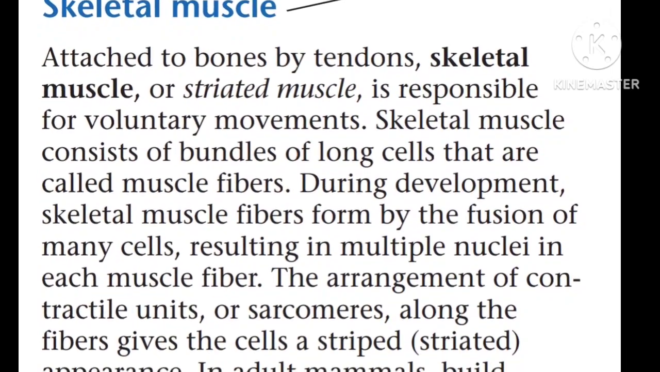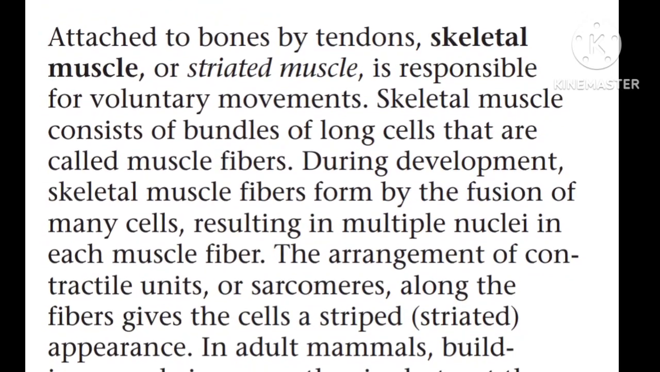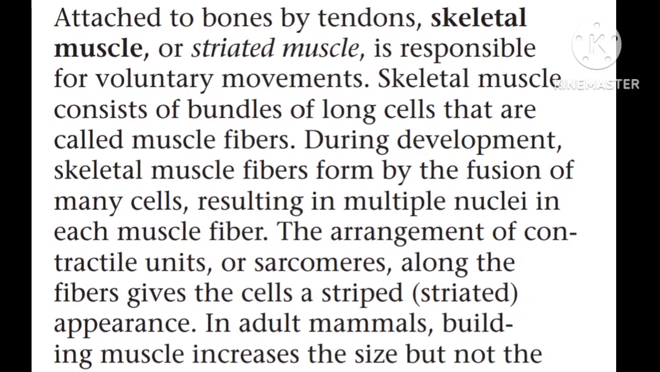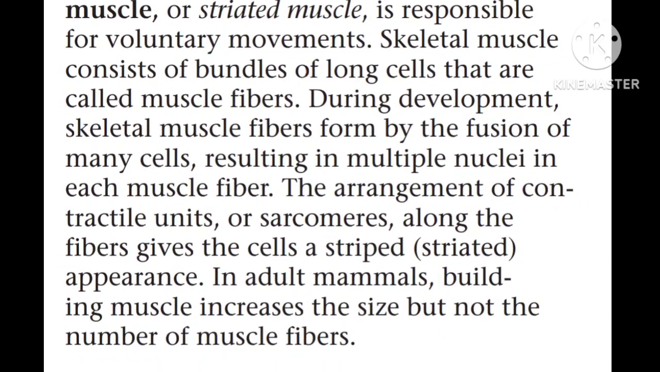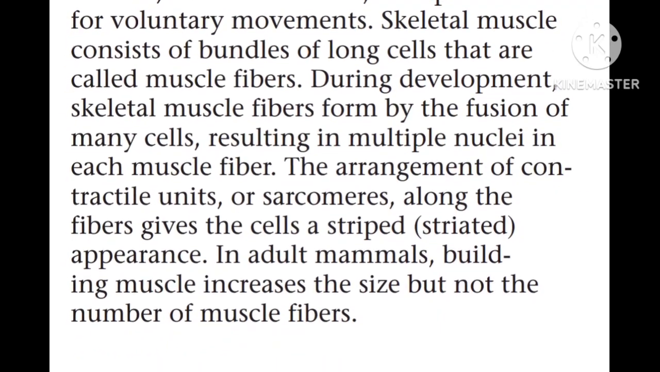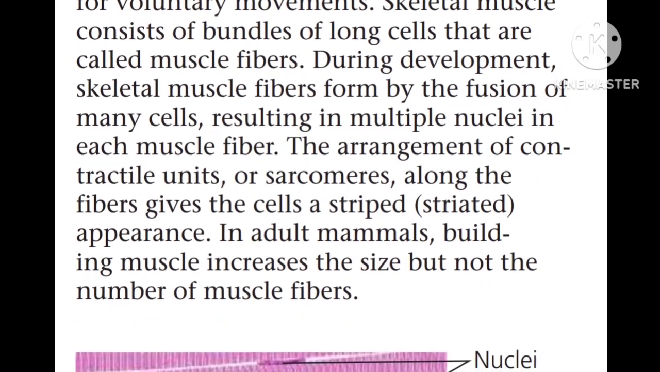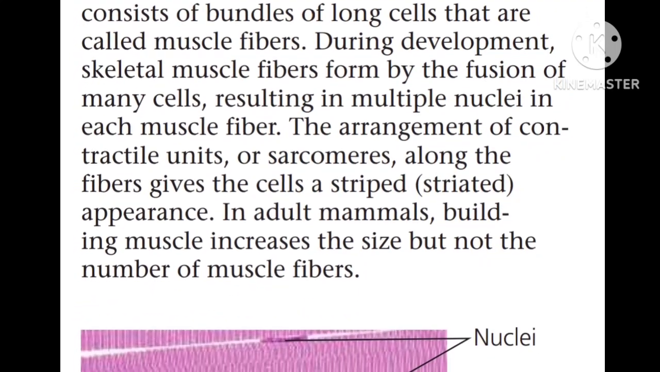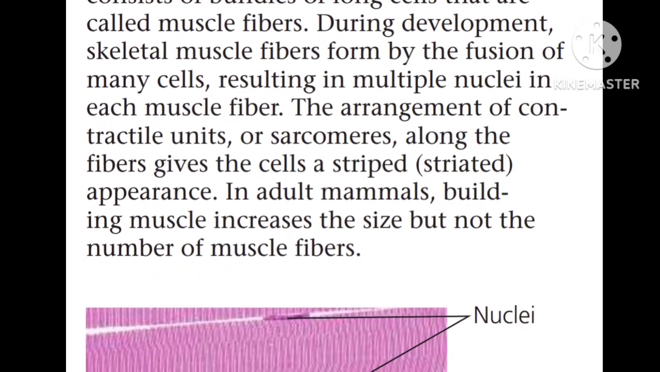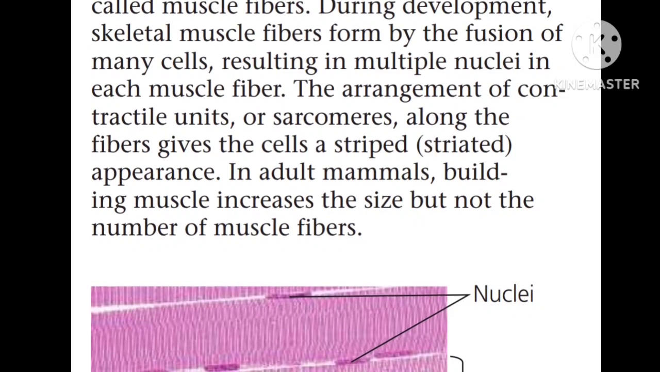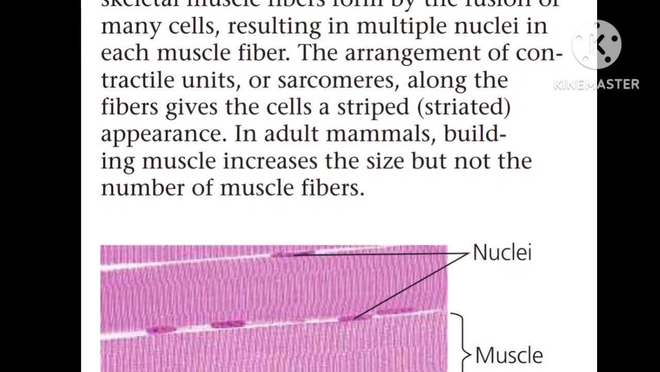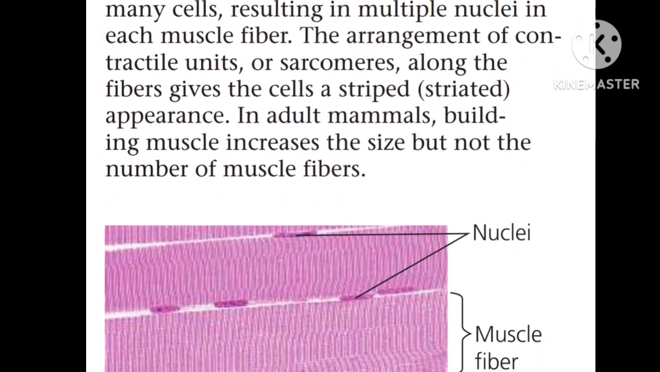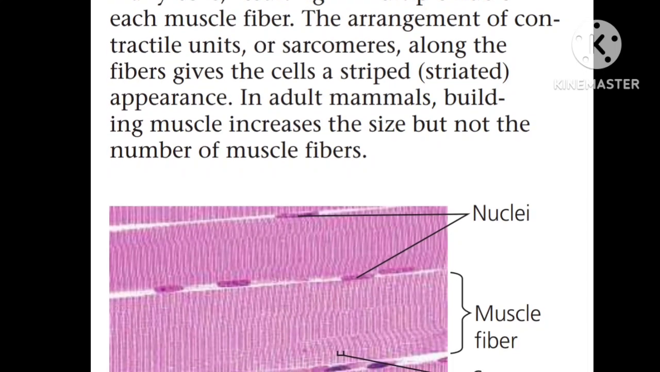Now we're going to discuss skeletal muscles, which attach to the bones by tendons. Skeletal muscle is striated muscle responsible for voluntary movements. Skeletal muscles consist of bundles of long cells called muscle fibers. During development, the skeletal muscle fiber forms by the fusion of many cells, resulting in multiple nuclei in each muscle fiber. The arrangement of the contractile units, or sarcomeres, in the fiber gives the cells a striped or striated appearance. In adult mammals, building muscle increases the size but not the number of muscle fibers.